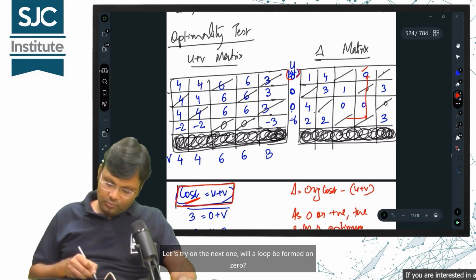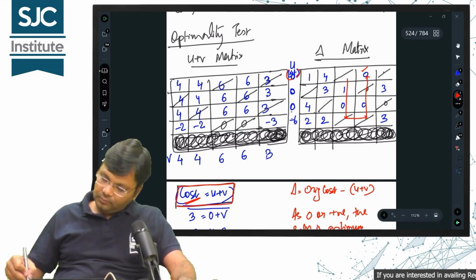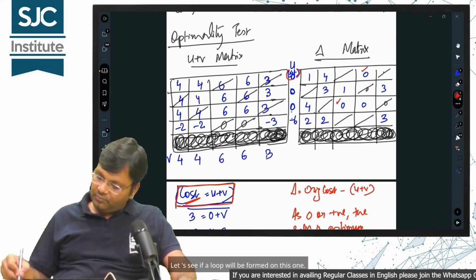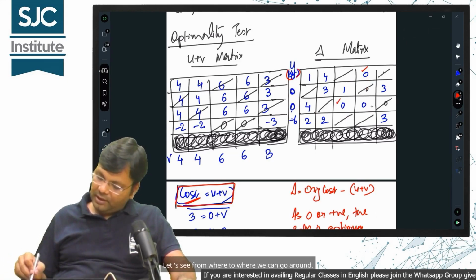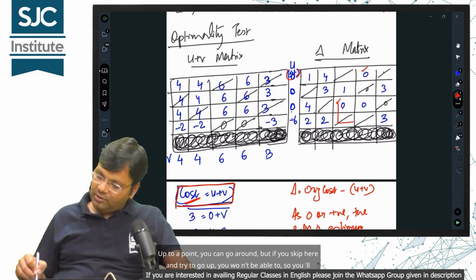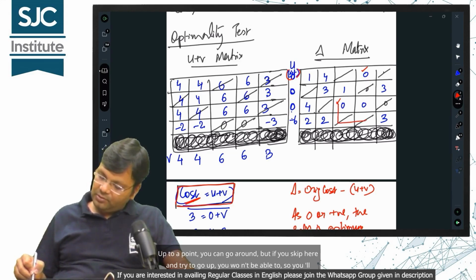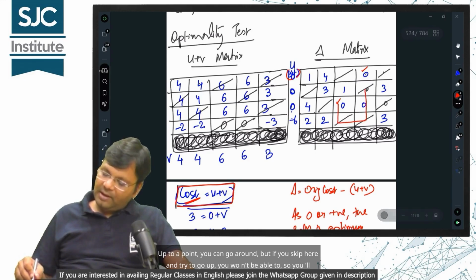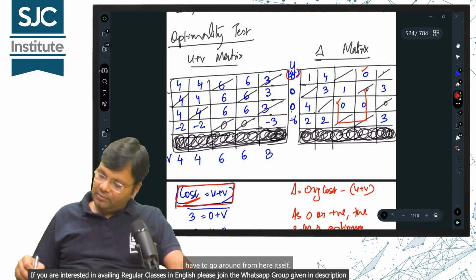Will a loop be formed on 0? Let's see if a loop will be formed on this one. Let's see from where to where we can go around. Up to a point, you can go around, but if you skip here and try to go up, you won't be able to, so you'll have to go around from here itself.